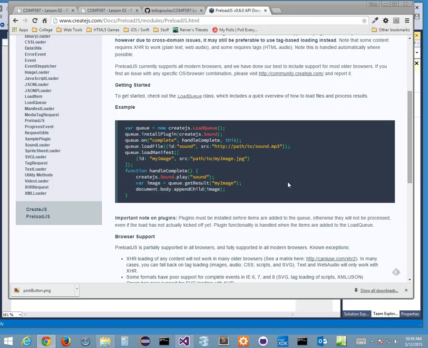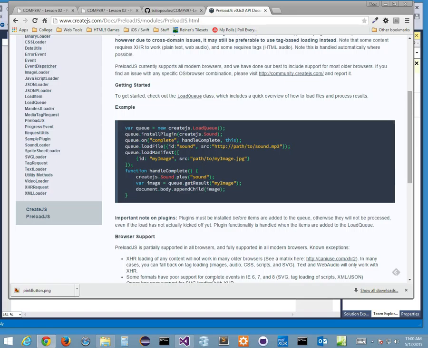So what this does is it allows me to preload my images and sound assets before I use them, as opposed to CreateJS file access for my images and assets. So I want to do that here. So before I use my button, I want to preload it into my code. That requires me to do a couple things. I need another function to house this kind of code here. So if you don't know your API, if you don't know how to preload, and if you forgot, you can go here and get this done.